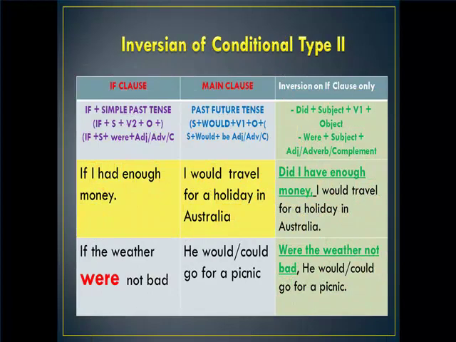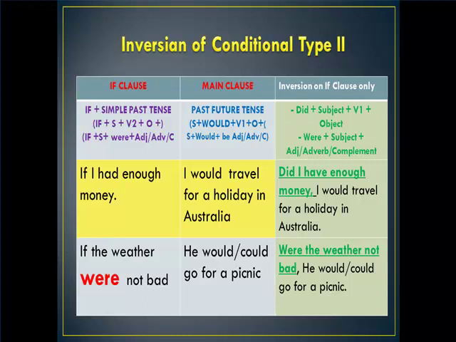Let's see another inversion of the conditional sentence type 2 here. We put did, for example, here, at first, but it has the same meaning with a conditional that use if clause. If I had enough money, I would travel for a holiday in Australia is the same as did I have enough money, I would travel for a holiday in Australia. It looks like a question or in past tense, but it is not here.